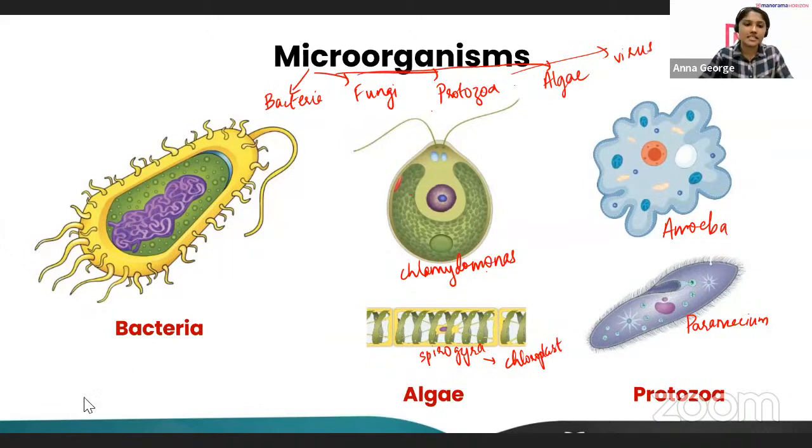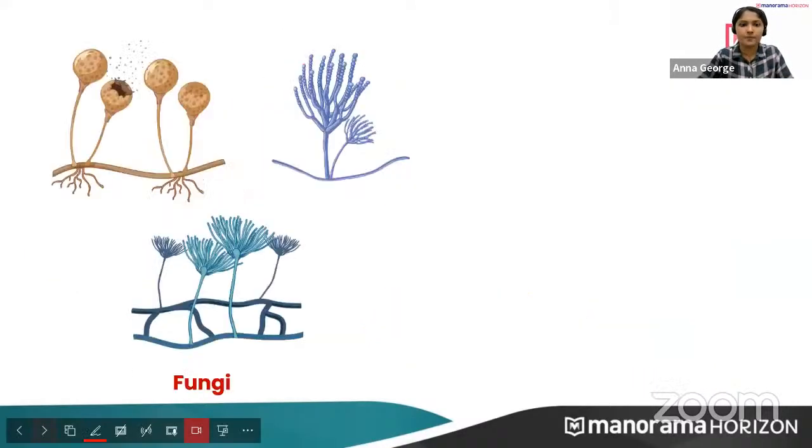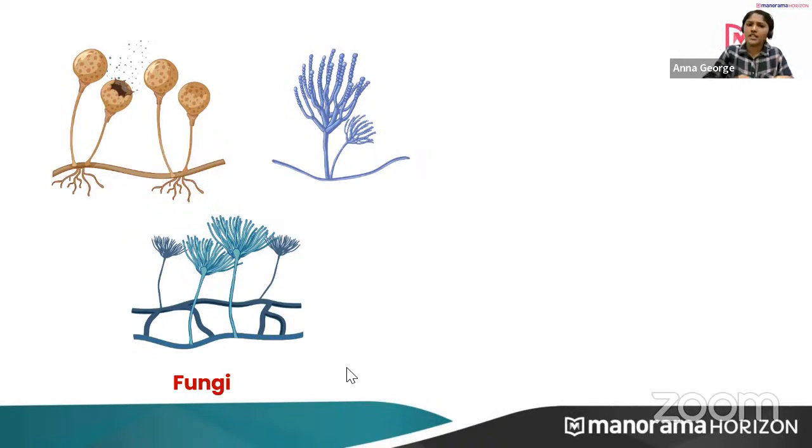Yet another classification of microorganisms is fungi. What is the speciality of fungi? It produces spores for reproduction. So they produce spores, and this is also a category of microorganisms. And what are these organisms that you can see here?